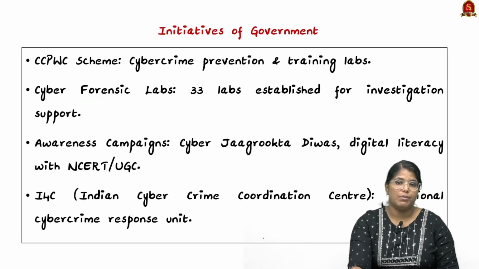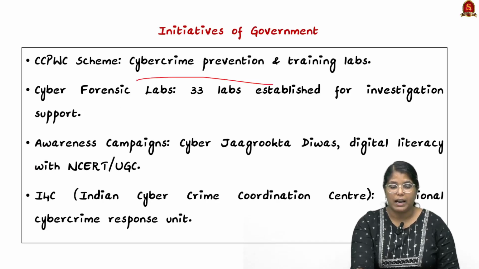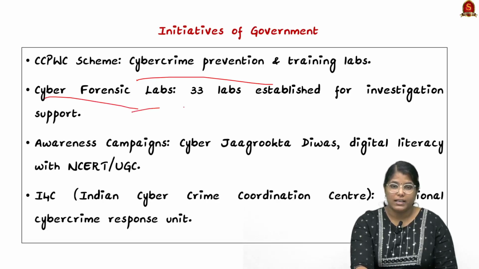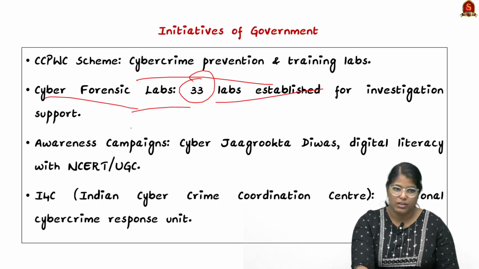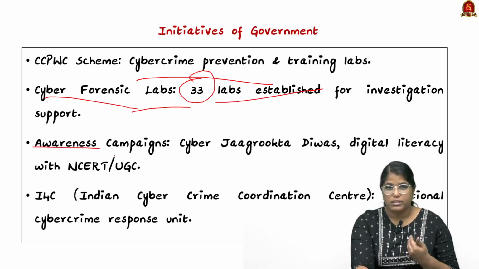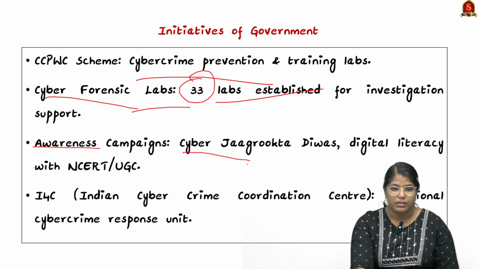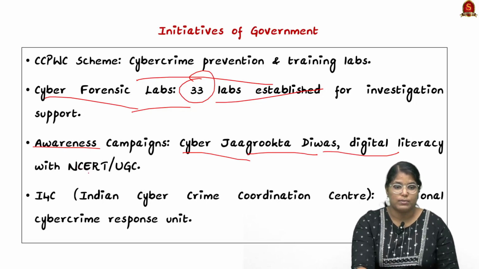Now moving on, let us see certain initiatives of the Government of India to curtail these kinds of cybercrimes. Firstly, we have the CCPWC scheme, which is cybercrime prevention as well as training labs. Secondly, there are cyber forensic labs. 33 labs have been established in different regions for coordination in investigation. Then there are awareness campaigns conducted even in a lot of schools as well as colleges. There is Cyber Jagrukta Divas, and there is digital literacy with NCERT as well as UGC.